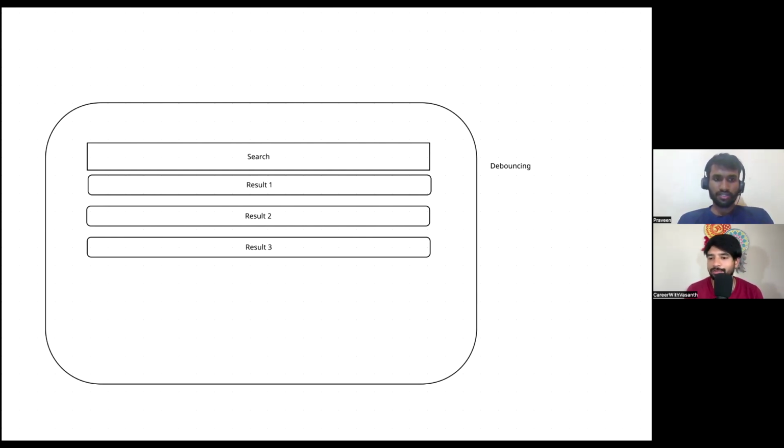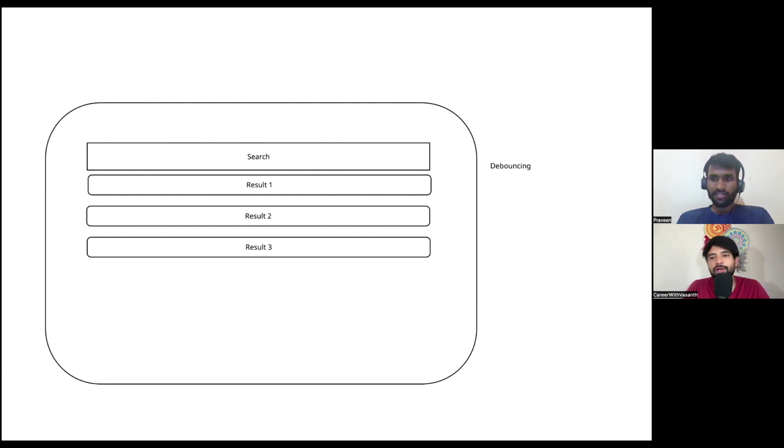Because the basic flow is simple: enter something, make an API call, get the data, show on the screen. That's the most basic thing that we need to implement. What are all the ways with which we could optimize? The one thing I can think about is debouncing and throttling, but I suspect that we can use something called the React lifecycle to do that.